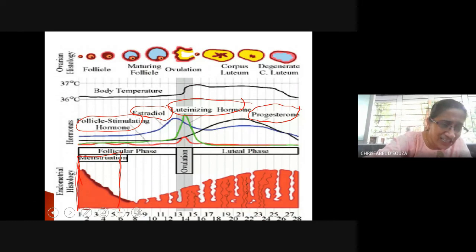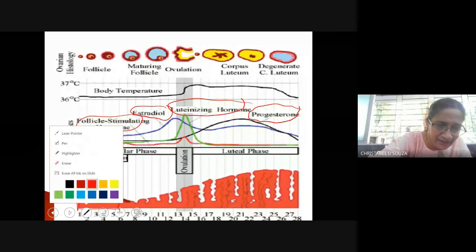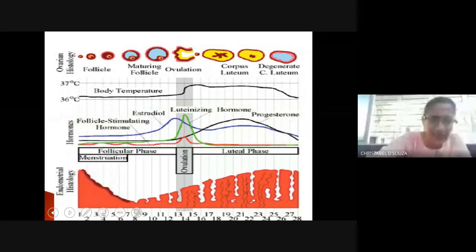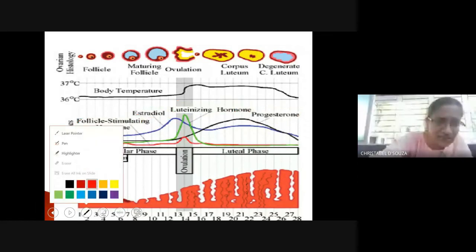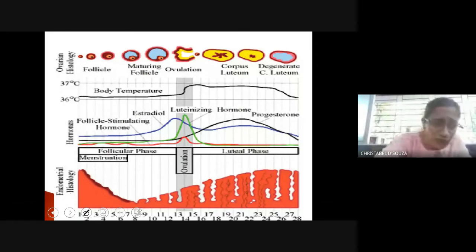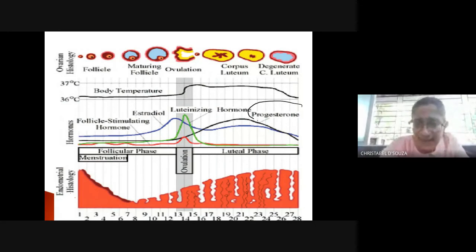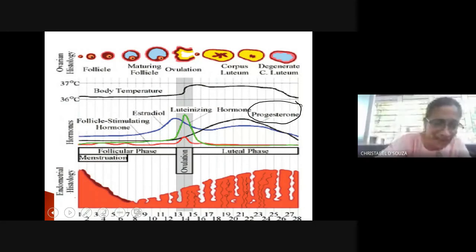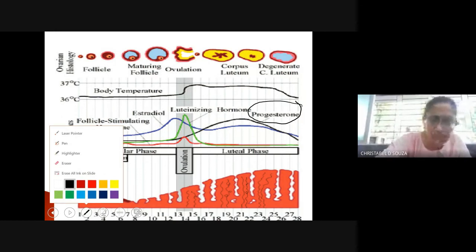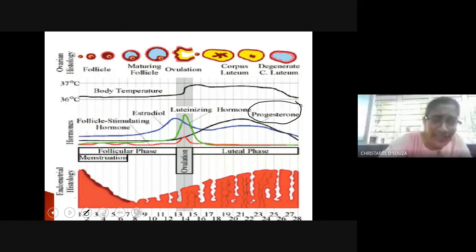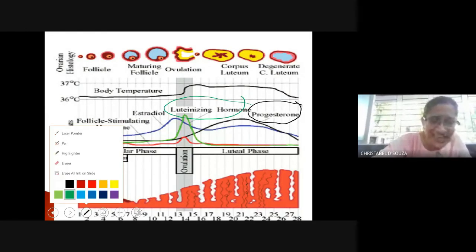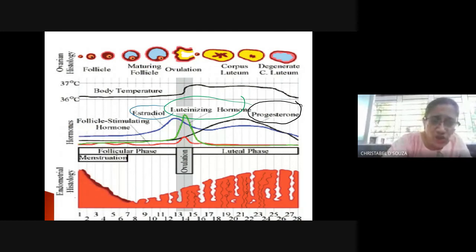Okay, let's put different colors so that you will understand still better. Let's erase all the ink from the slide and put different colors for this. Now, the color of progesterone is black according to this diagram, not normally, right? The color of luteinizing hormone is green. The color of estrogen is blue. And the color of follicle stimulating hormone is red, right?